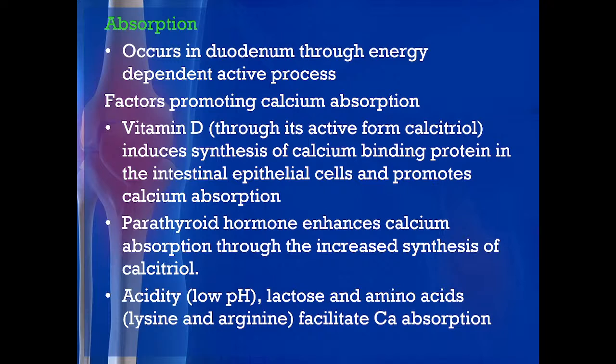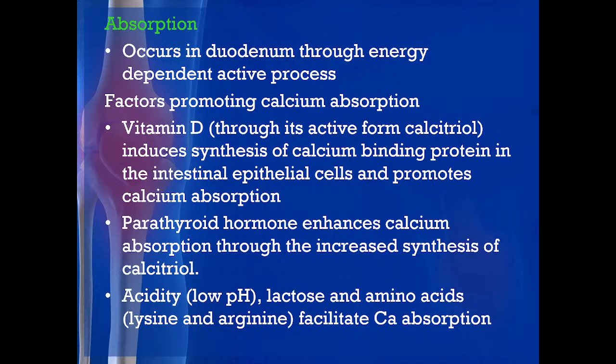So, what is the exact role of vitamin D? It induces the synthesis of calcium binding protein in the intestinal epithelial cells. So, when we are taking calcium through the diet and it goes to the duodenum, what we require for calcium absorption is the calcium binding protein, and this calcium binding protein is produced by vitamin D. Now, there is one more requirement, but that is indirect.